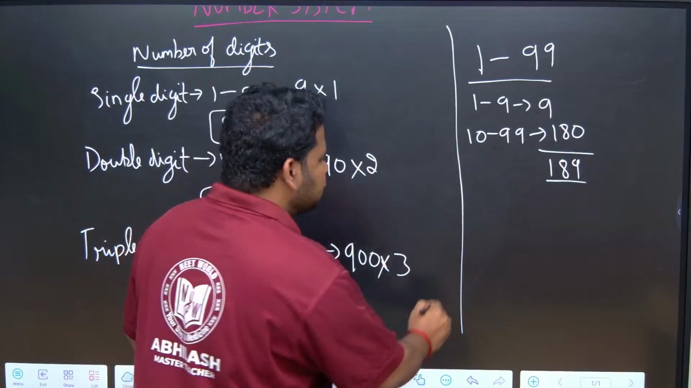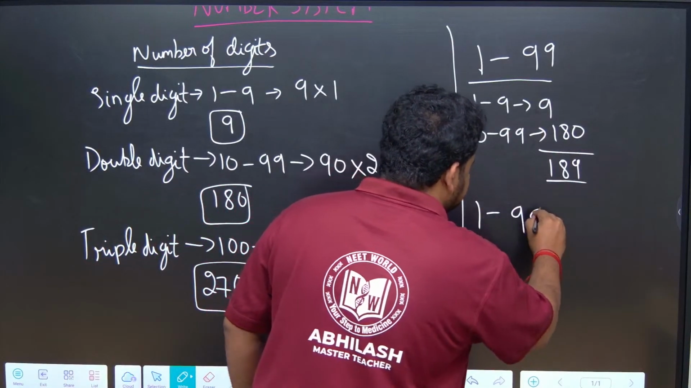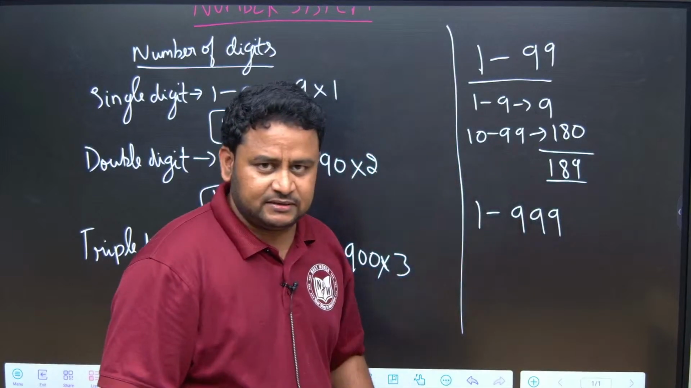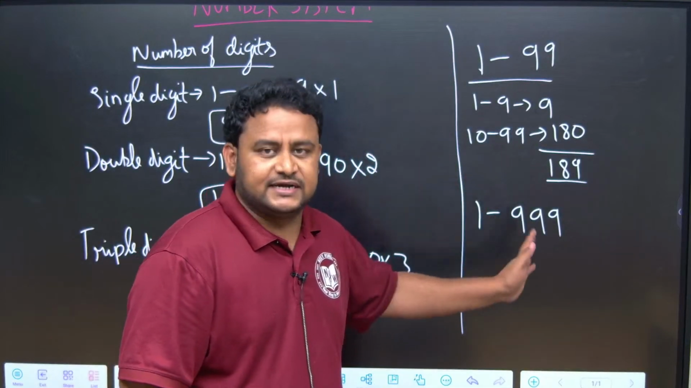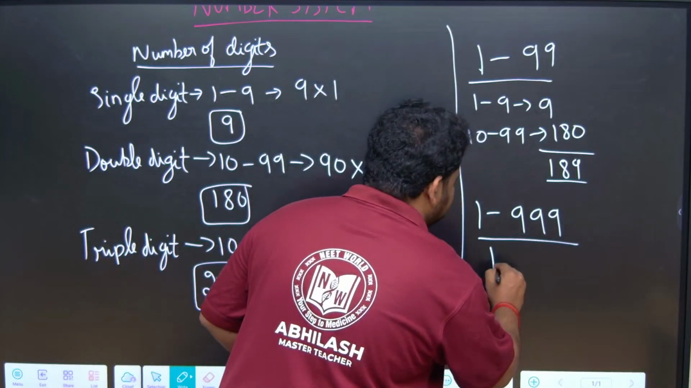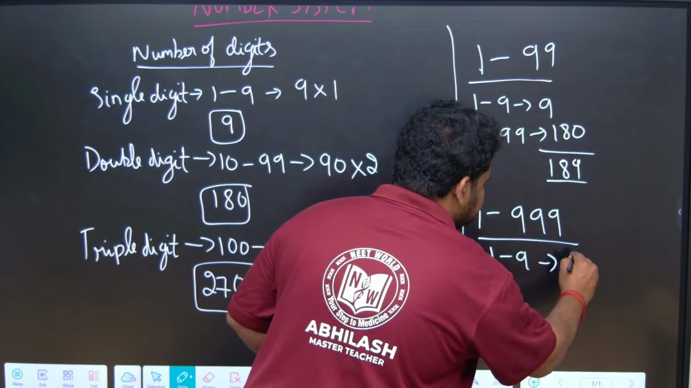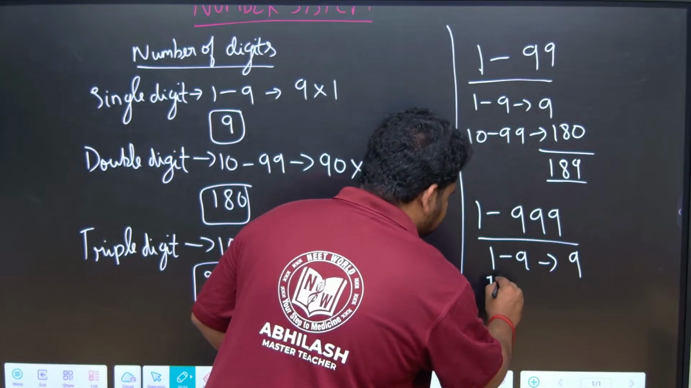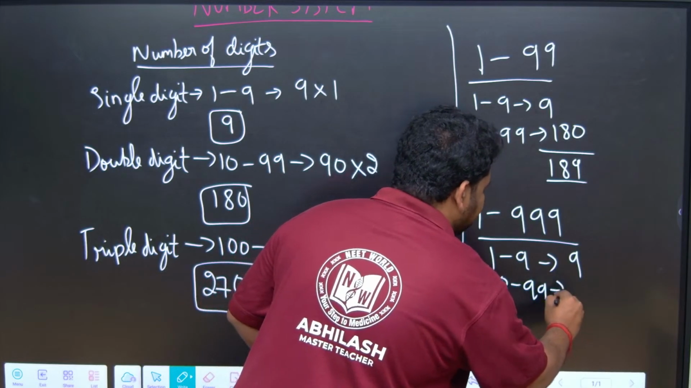Similarly, if I ask a question from 1 to 999, suppose a book has pages from 1 to 999, how many digits are being used? So, for that, how to find out? First is 1 to 9, how many are there? 9 digits. Next, 10 to 99, how many digits are there? 180.